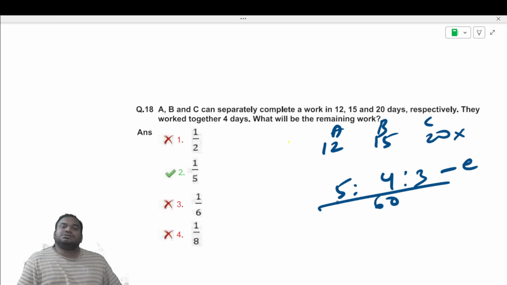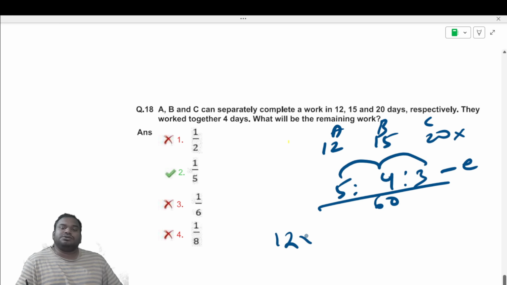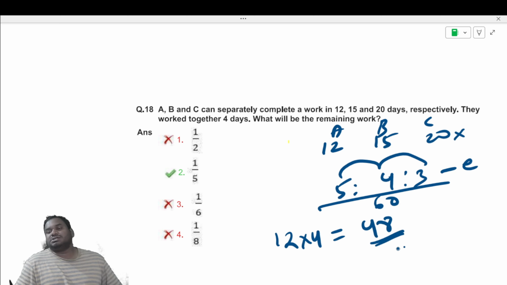So when they work together for 4 days, 5 plus 4 plus 3, 12. So 12 into 4 equals 48 work completed. When 48 is completed out of 60, 12 will remain. So the remaining work is 12 out of 60. He is asking for the fraction.